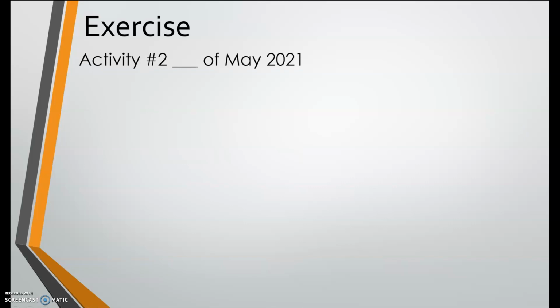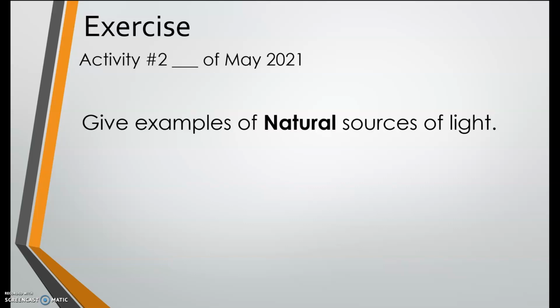Now let's see if you listen. Let's do the exercise. Bring out your notebook or a piece of paper and write the activity number, the month, and the day, and the year. Okay, 1 to 5. Give me examples of natural sources of light. 1, 2, 3, 4, 5.